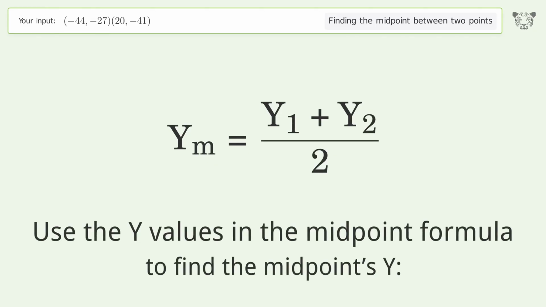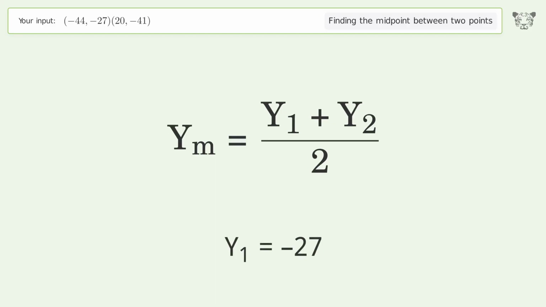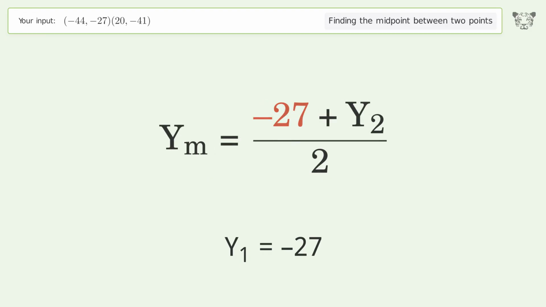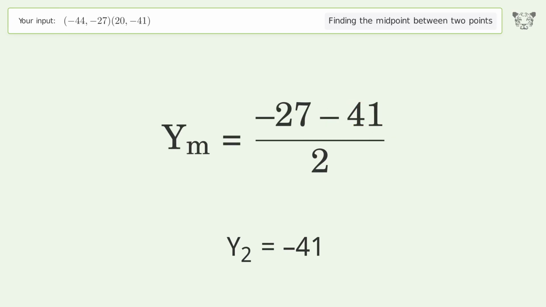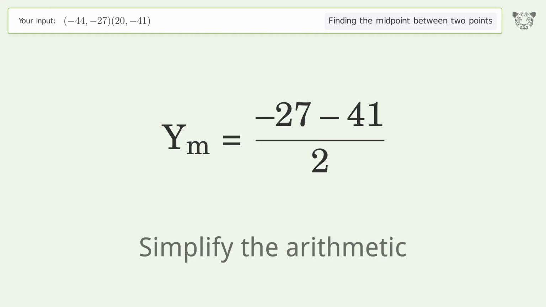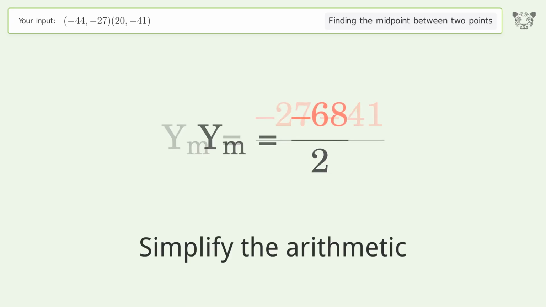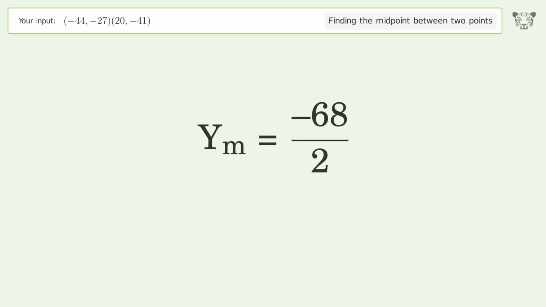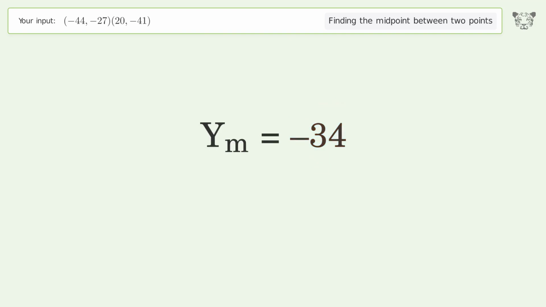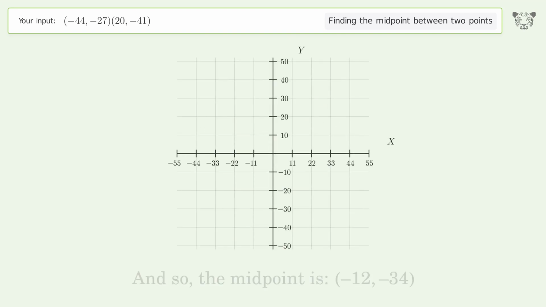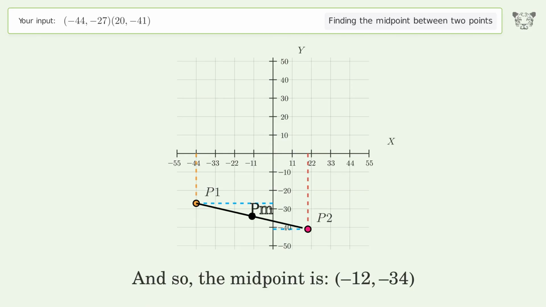Use the y values in the midpoint formula to find the midpoint's y. y1 equals -27. y2 equals -41. Simplify the arithmetic. And so, the midpoint is -12, -34.